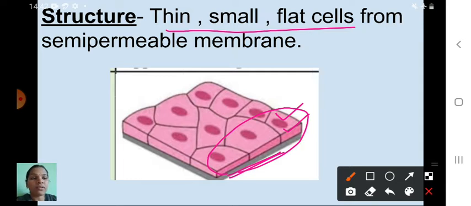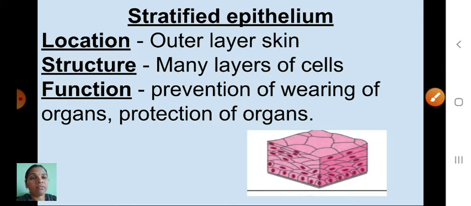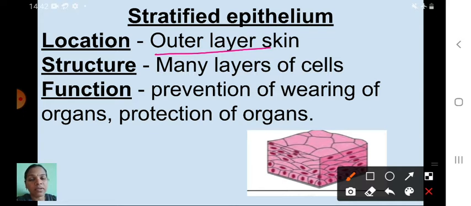Next one is stratified epithelium. Where is it located? It is located in the outer layer of skin. The outer layer of the skin is made up of stratified epithelium. Structure is what here? Yes, many layers.